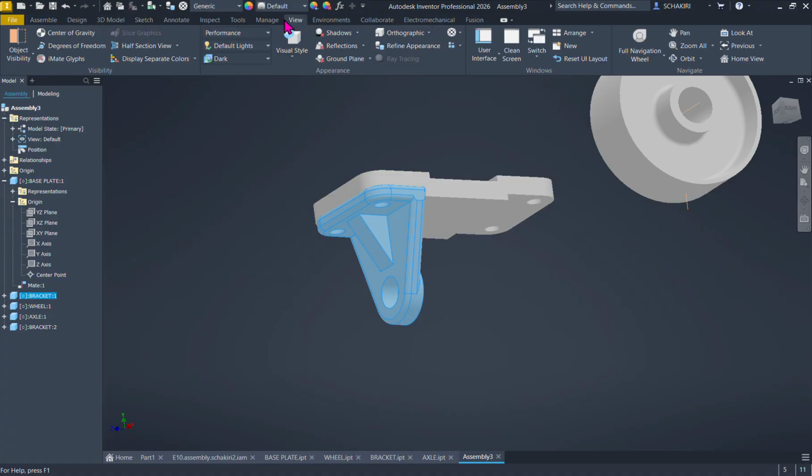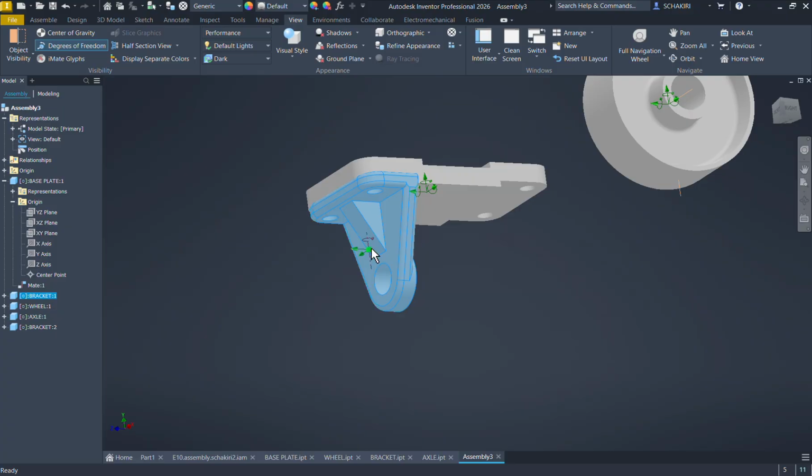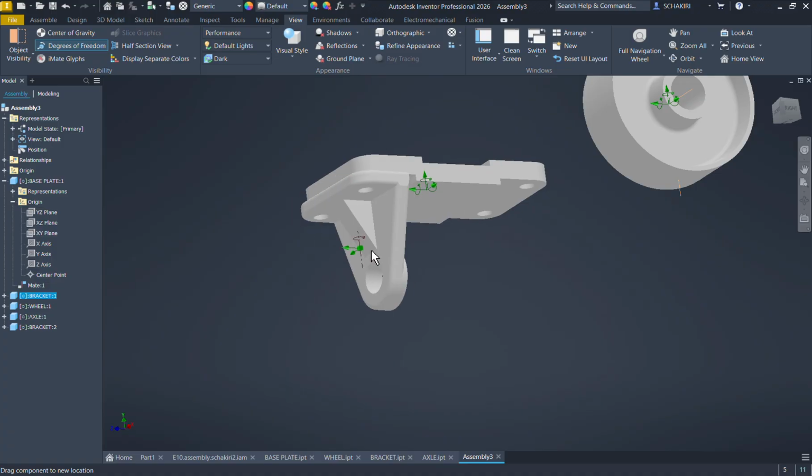If you go to View and hit Degrees of Freedom, you're going to see that this part can still rotate, and can move in this side and this side too.